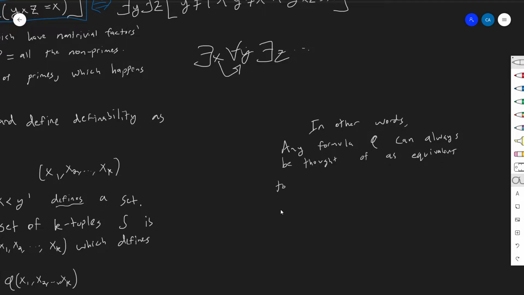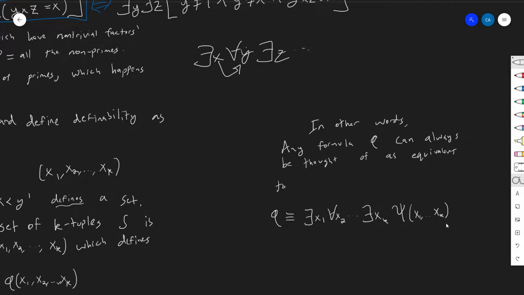I could say phi, and typically when you write equivalence, you do three lines like this. I could just say there exists an x1 for all x2, up to something, maybe another there exists xk, such that some psi of x1 through xk.